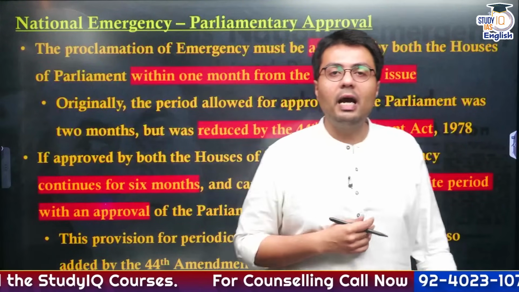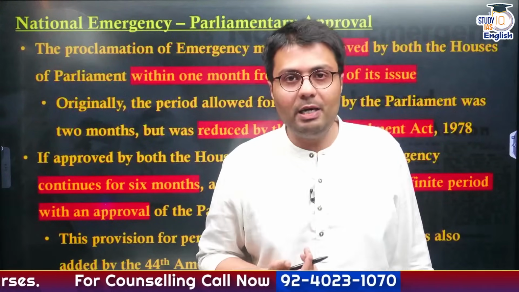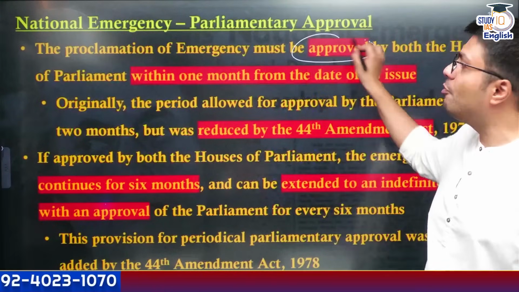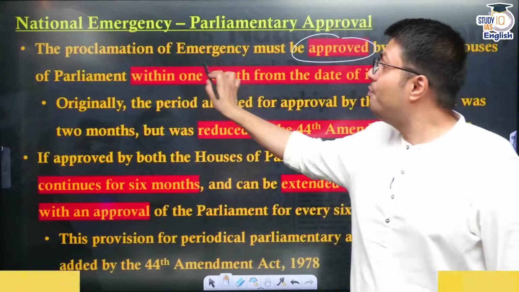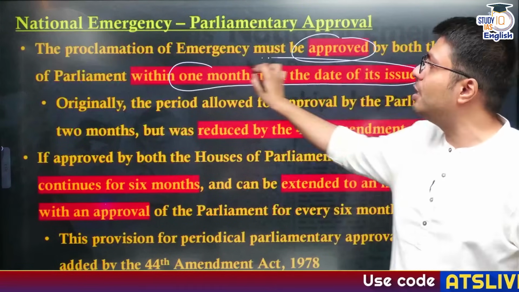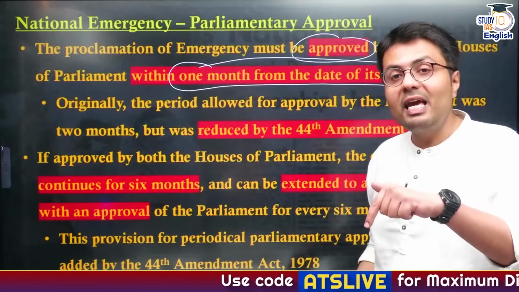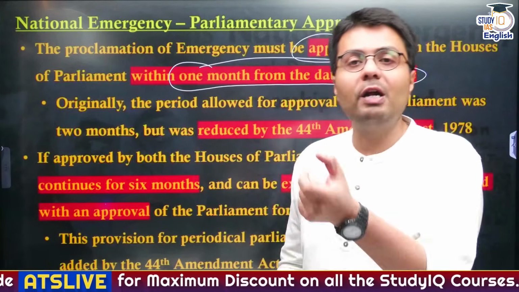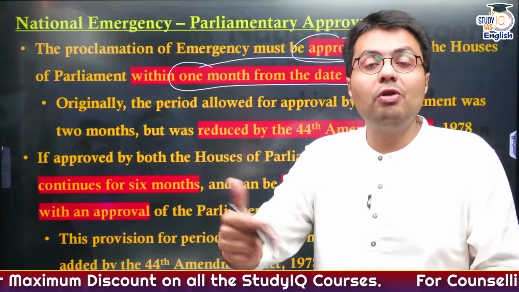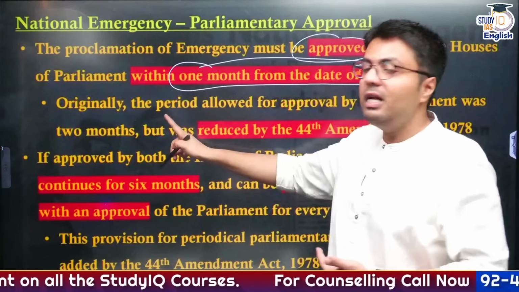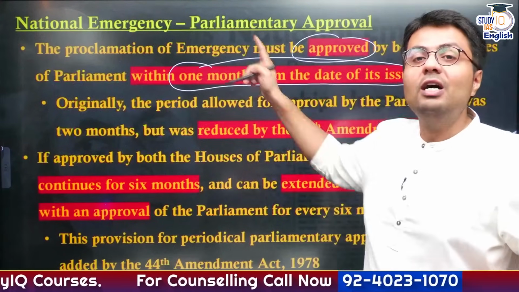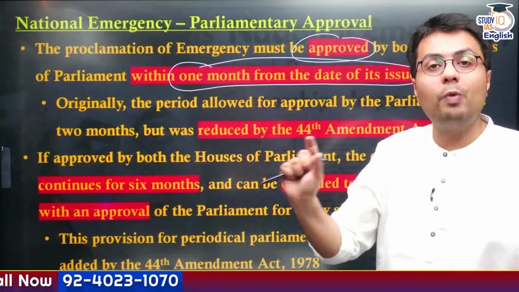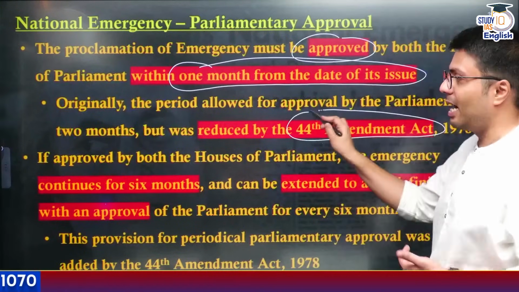Now let us understand the process of getting parliamentary approval, right? Suppose you proclaim emergency, you need to get it approved by both houses of the parliament within 1 month from the date of issue of national emergency. And in case Lok Sabha is not functioning at that time, then you have to get it approved within a 1 month period from the reconstitution or reassembly of Lok Sabha. Originally, the Constitution of India said that you need to take this approval from the houses of parliament in 2 months. This was reduced to 1 month by the 44th Amendment Act.